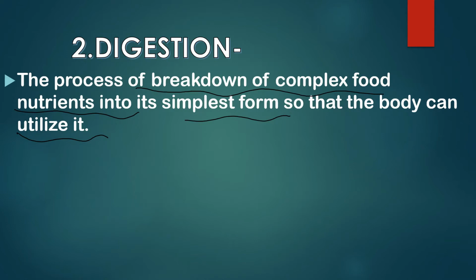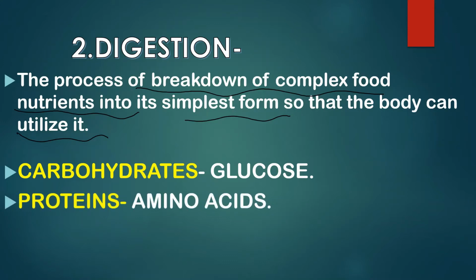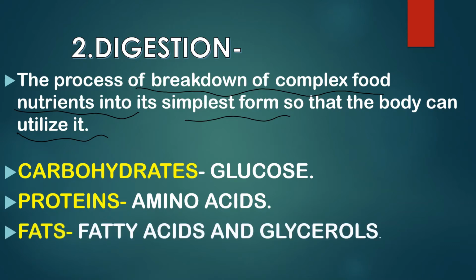It is very important to know how much the nutrient has to be broken down. Carbohydrates have to be broken down into their simplest form, glucose. Proteins are to be broken down into amino acids, and fats, of course, into fatty acids and glycerol. For the breakdown of these complex food nutrients, enzymes play a very important role.